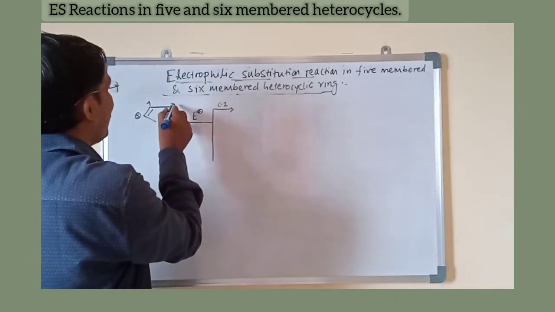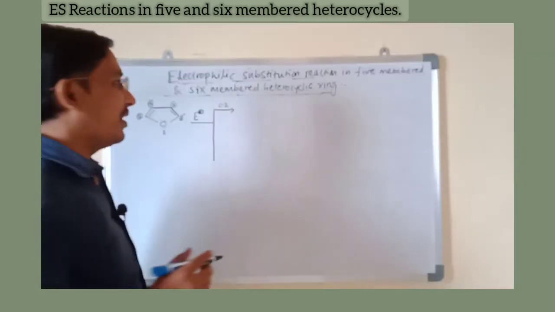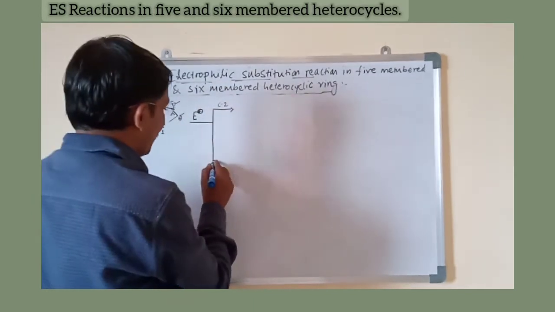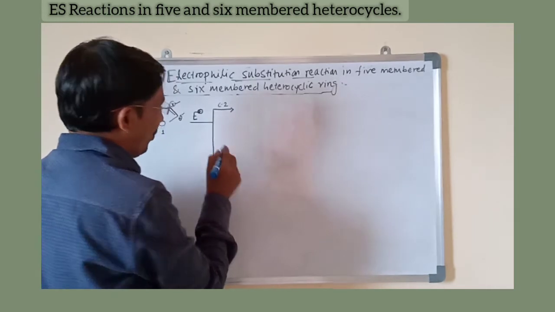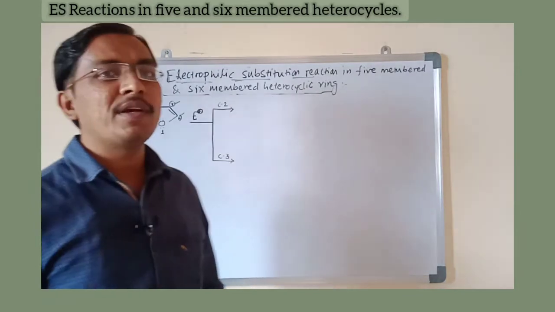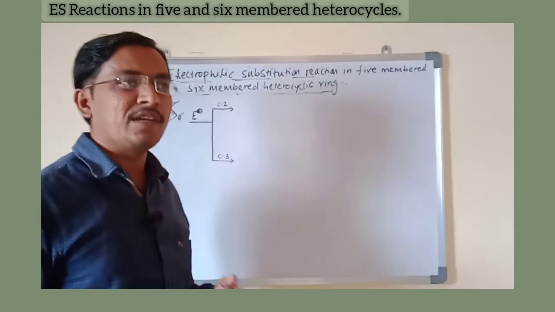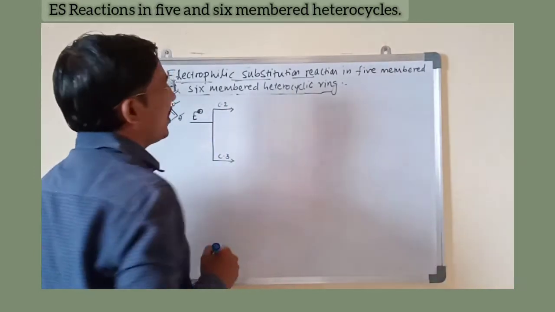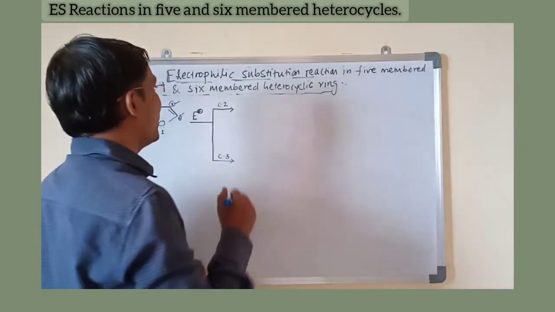And another possibility: the third and fourth positions are again equivalent. That's why we have to consider the lowest position, that is C3. It means now we will say the possibility of electrophilic substitution is either at C2 or C3 position. Then we conclude which position is favorable for electrophilic substitution reaction.